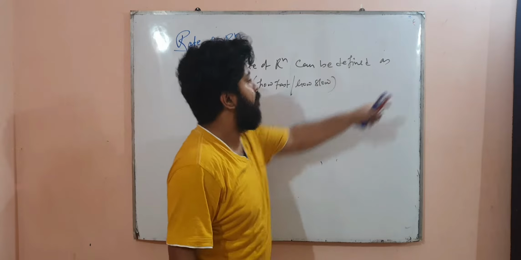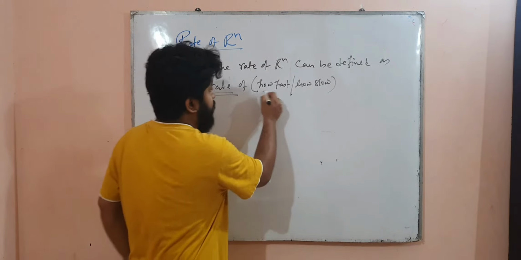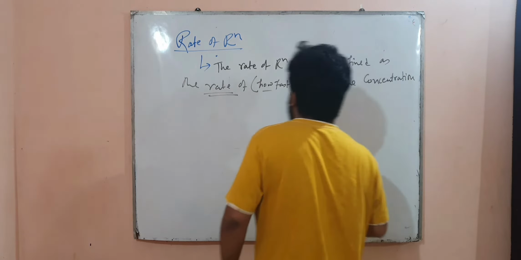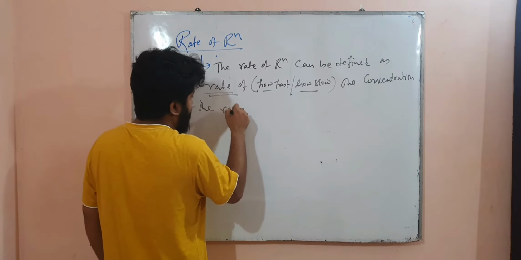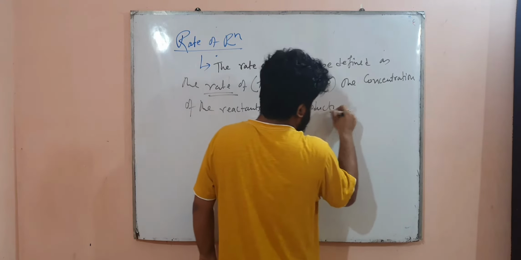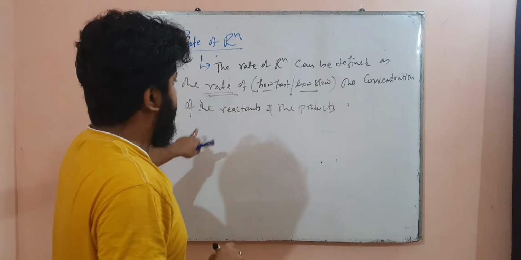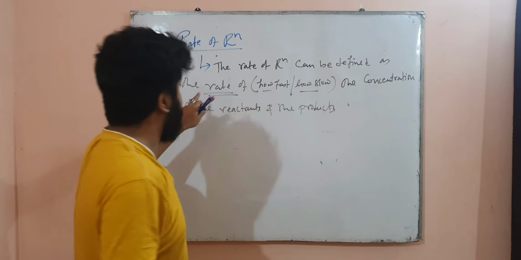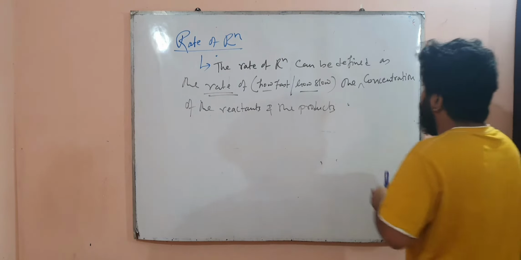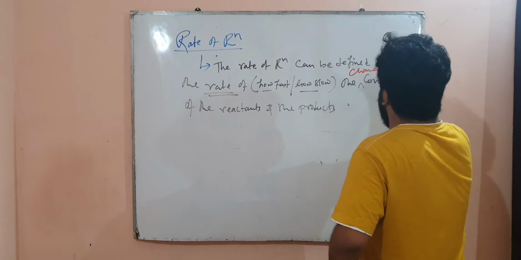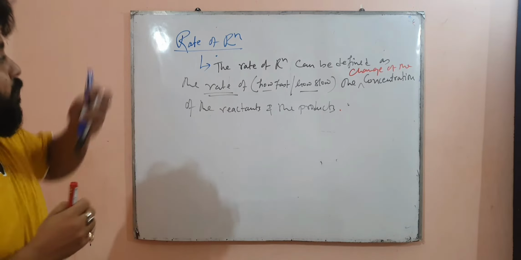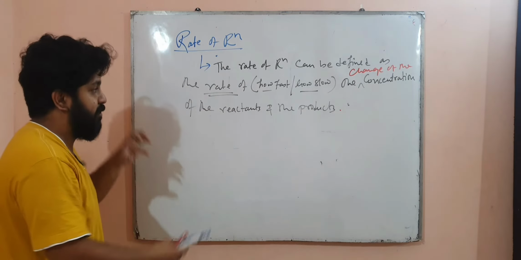The rate of reaction can be defined as the rate of how fast or how slow the concentration of the reactants and the products change. The rate of reaction can be defined as the rate of the change of the concentration of the reactants and the products, that is, how fast the concentrations are changing.